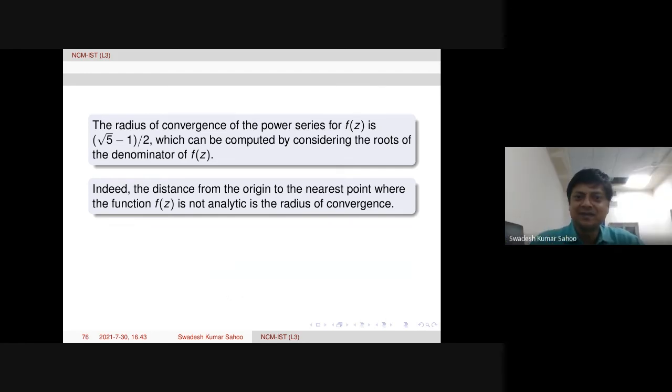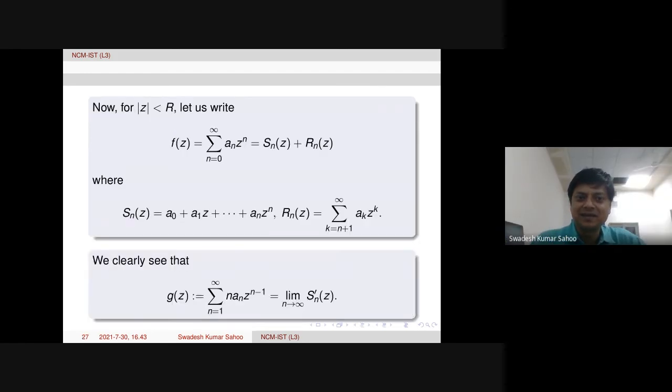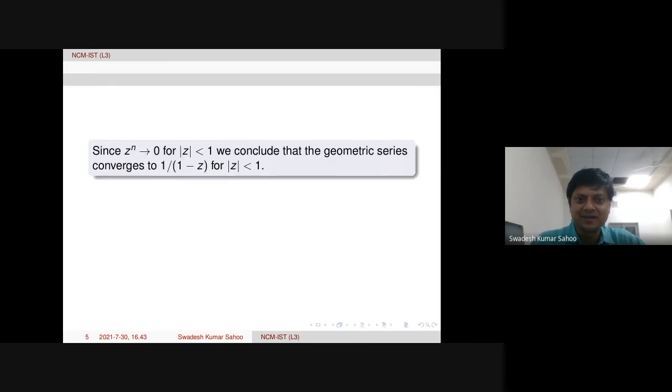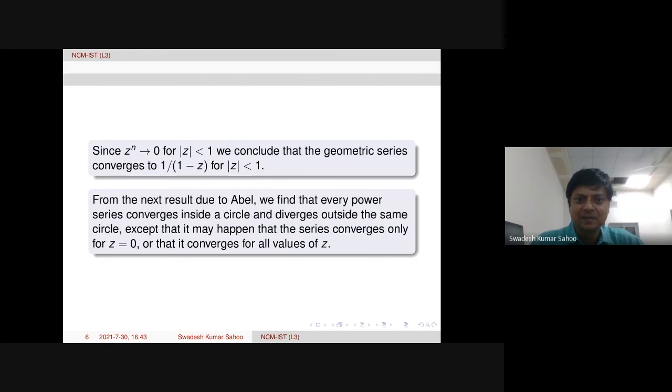That is the reason for the statement at the beginning: every power series converges inside a circle and diverges outside the same circle. Outside the circle it diverges, so we cannot write it as some other function. That's why the circle is important here.